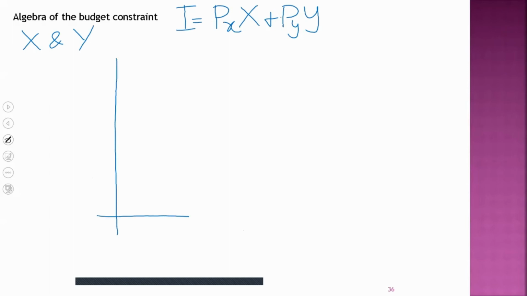With the general formula we can give for the budget constraint, when the consumer is consuming only two goods, X and Y, the mathematical formula we can give for the budget constraint is Px into X plus Py into Y. We drew the budget constraint in the two-dimensional graph by putting X on the horizontal axis, Y on the vertical axis.